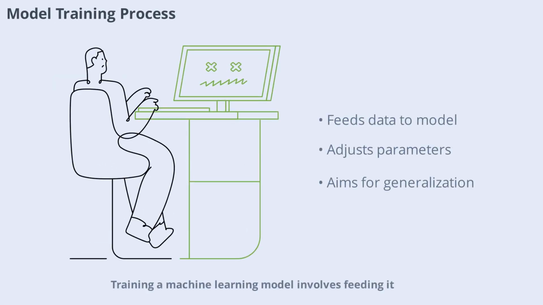Training a machine learning model involves feeding it data and allowing it to learn patterns and relationships. In narrow AI, this process is repeated many times, with the model adjusting its parameters to minimize errors. The goal is to create a model that can generalize well to new, unseen data. Training can be computationally intensive, often requiring powerful hardware and specialized software. Once trained, the model is ready to make predictions or decisions in real-world scenarios.